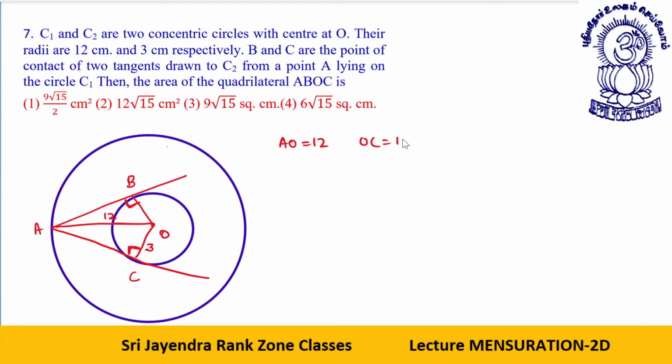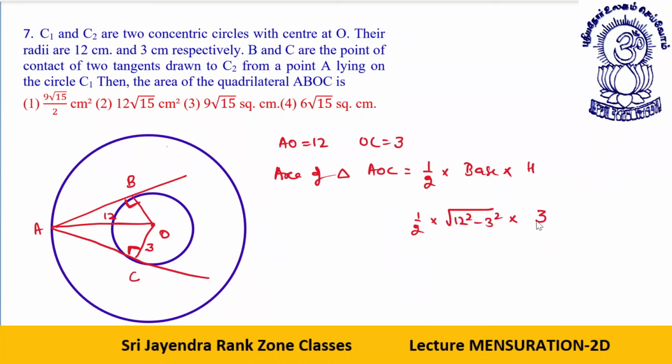OC is equal to 3. So the area of triangle AOC is equal to half into base into height. What is the height? Look, what is the base for this triangle? The base is this portion, that is root of 12 square minus 3 square, into the height, which is 3.